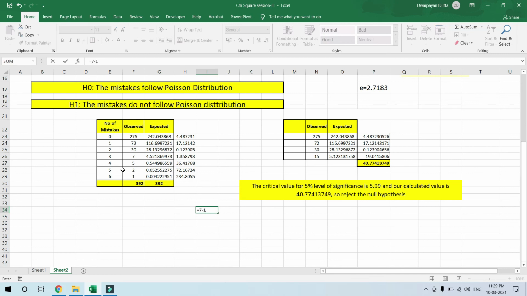Seven minus 1 minus another 1, because the sum of the observed frequency and the expected frequency is the same. Again, these 3 rows are combined with this part, so these 3 rows will also be deducted, so minus 3, and this will result in 2. So that's why, if you check the chi-square table,